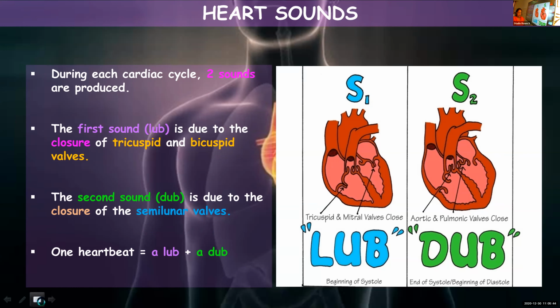So what makes lup sound? The closure of tricuspid and bicuspid valves creates lup sound. That's the beginning of systole. And then at the end of systole and beginning of diastole, the semilunar valves get closed, which will produce the dup sound. Together, one lup and one dup sound make up one heartbeat.